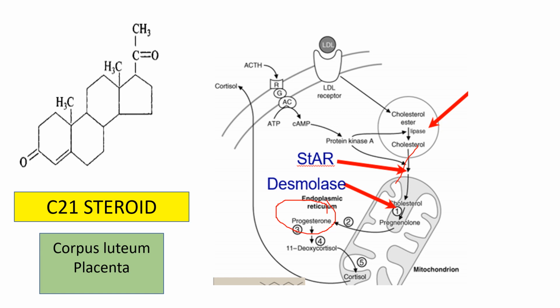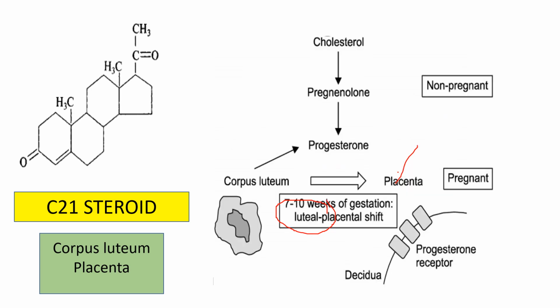A small amount apparently enters the circulation from the testis and the adrenal cortex. Now, the function of progesterone is to help the placenta and the newly developed fetus to be maintained and to grow.